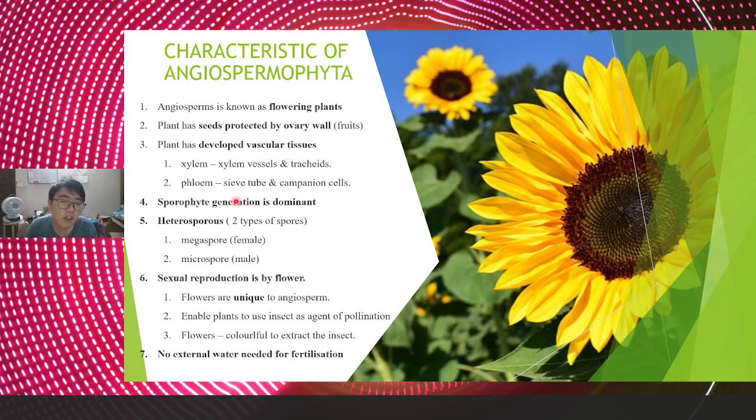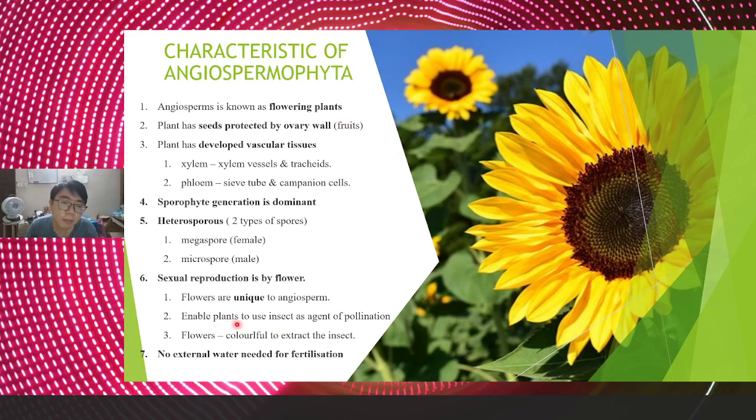Okay, and then the sporophyte generation is dominant, and it is also heterosporous, same as the Coniferophyta, but the sexual reproduction is by flower. For the Coniferophyta it is by cone. Okay, but the Angiospermophyta is by flower. So the flowers are unique to angiosperms. So it is very unique. So that is why it is called a flowering plant. Only it can flower. Ada flower, ada bunga.